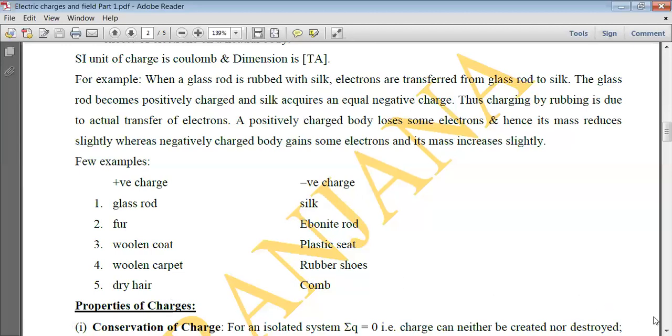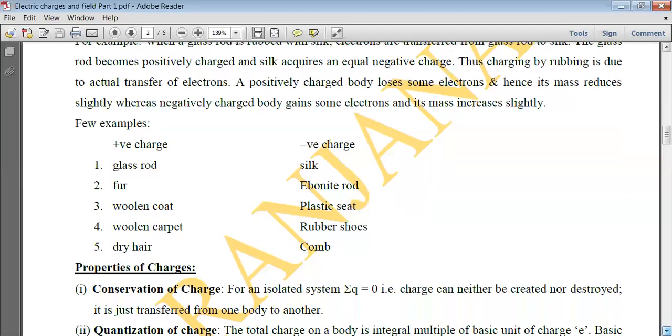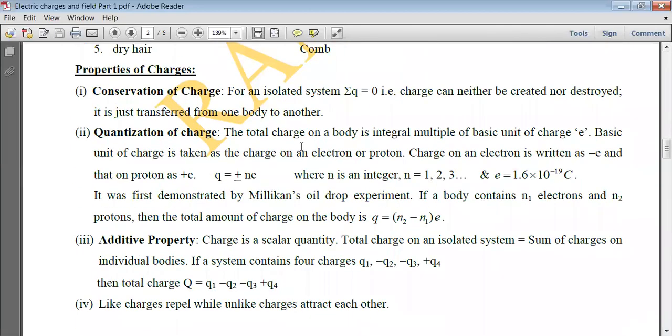Now let's discuss a few properties of charges. These are very, very important. The first property is conservation of charge. For an isolated system, the summation of Q is equal to 0, which means that charge can neither be created nor be destroyed; it can only be transferred from one body to the other.